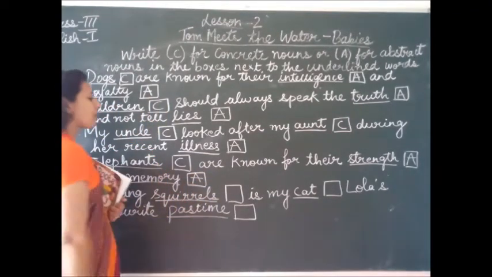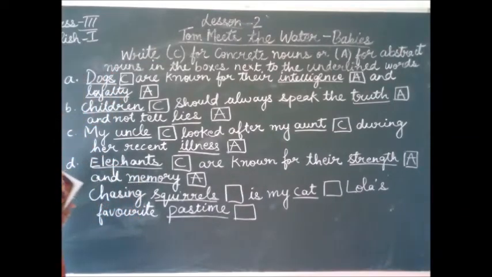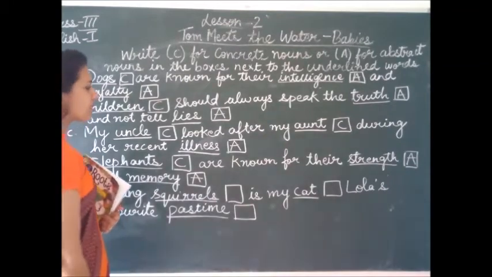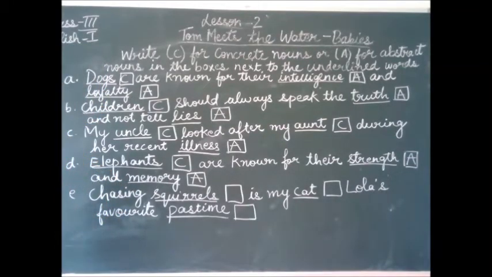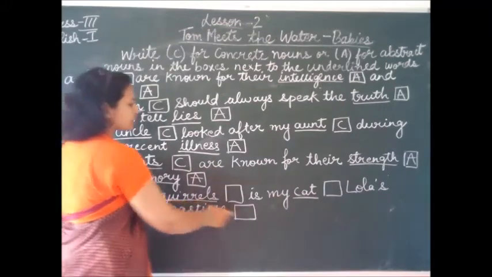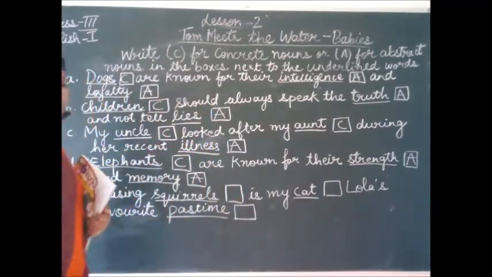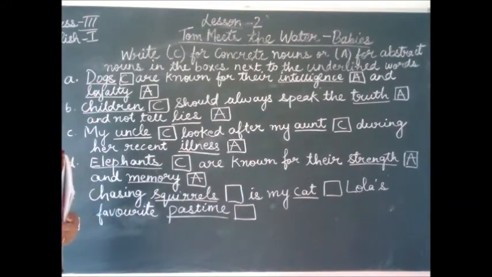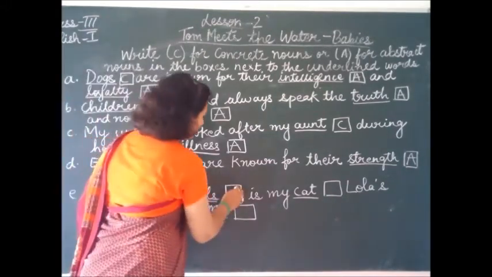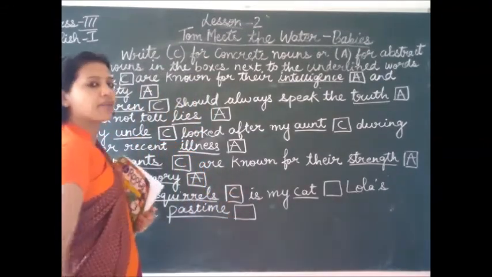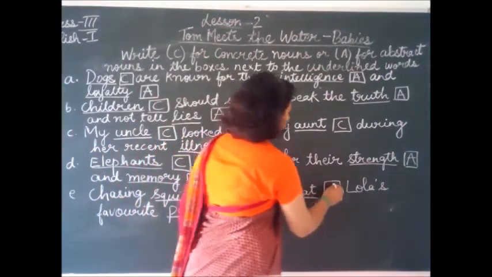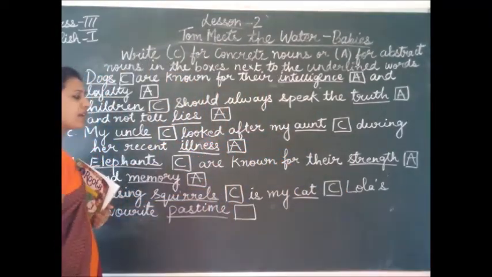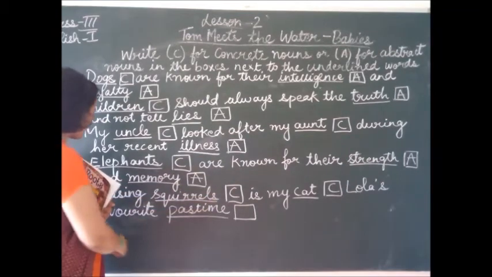Then, chasing squirrels is my cat Lola's favorite pastime. What is the sentence? Chasing squirrels is my cat Lola's favorite pastime. Now squirrels, cat and pastime are the three words which are underlined over here. Now squirrels, is it a concrete noun or an abstract noun? Yes, this is your concrete noun. We can see it, we can touch it. And cat, this again is your concrete noun. We can see, touch, so just write C over there.